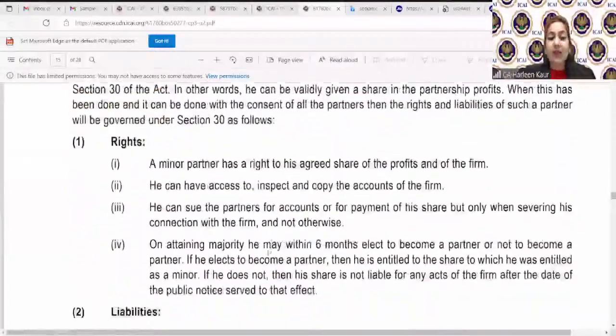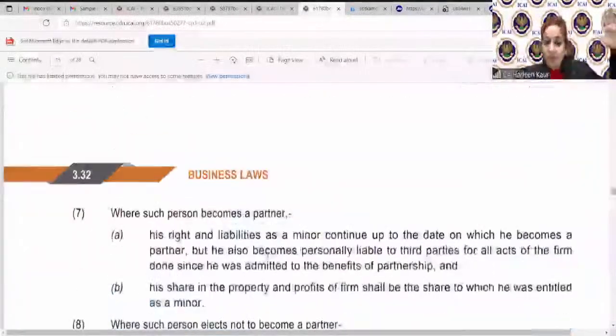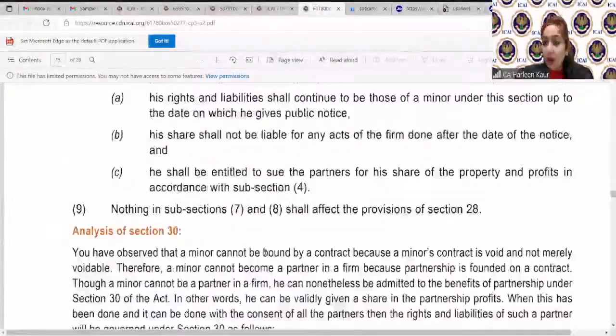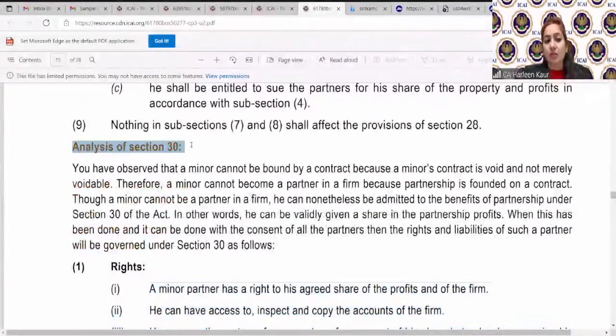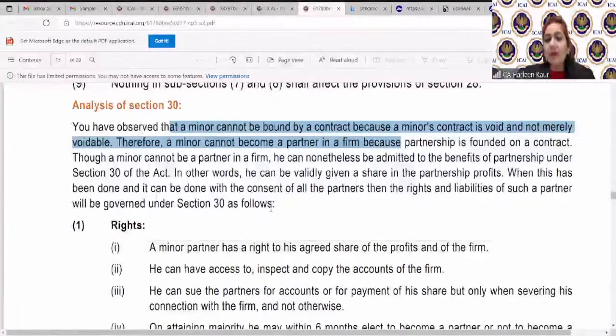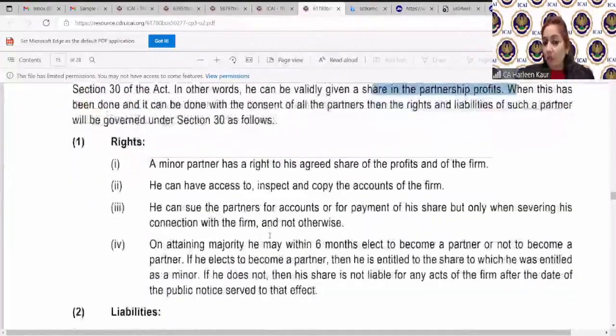So these are certain rights which we have just spoken about, and on attaining majority within. So children, this is all of the section 13 legal language, sub clauses 7, 8, 9, everything has been given. What you have to read from the study material is the analysis of section 13. It's a replica of what is written in the law. They are trying to give it to you in a simpler language. So you can simply read, it is observed that a minor's contract is void. It is not merely voidable. He cannot become a partner, but if it is found that it is for the benefit of the partnership, we can make him join the partnership. He can only be given a share in the partnership profits.